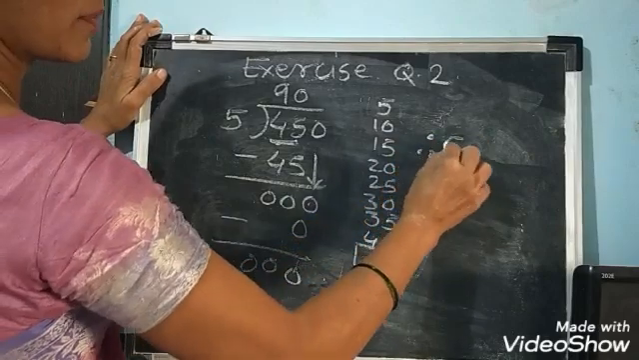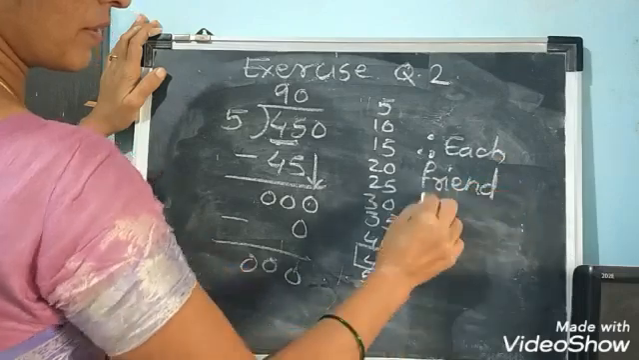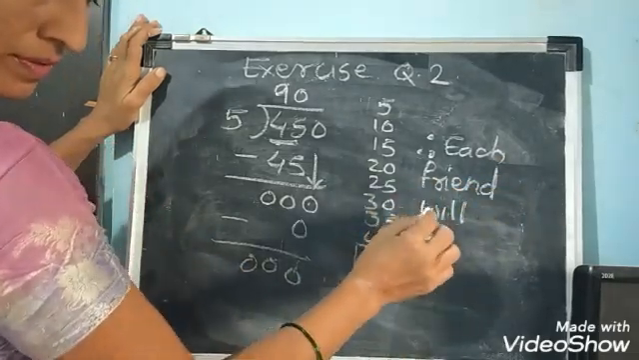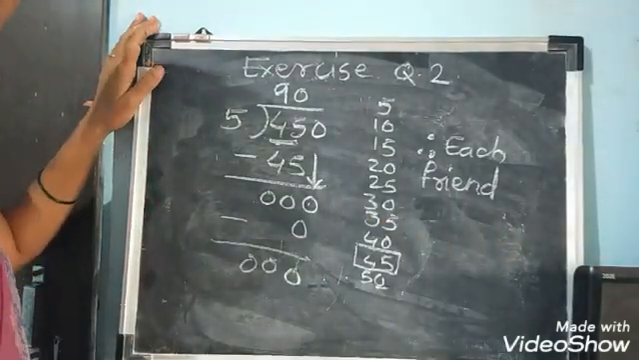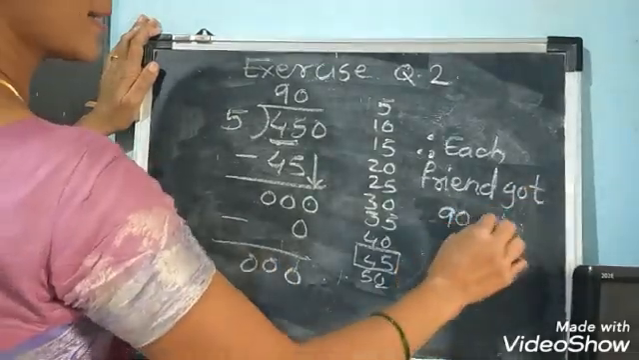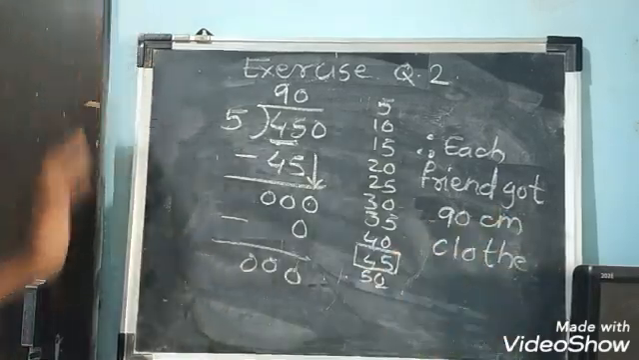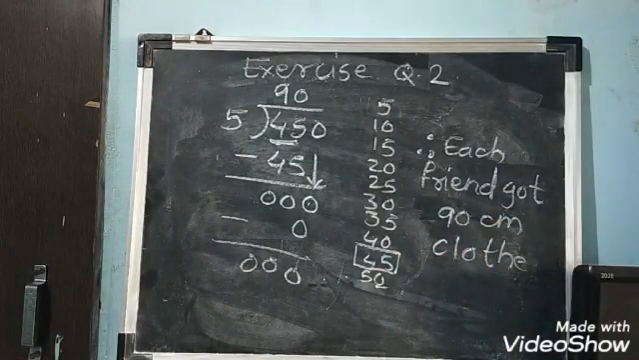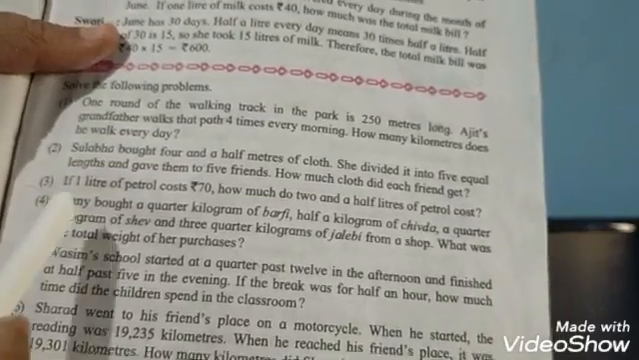Therefore, each friend got 90 centimeter cloth. Okay, in this way you have to solve the example. We will see example number 3.